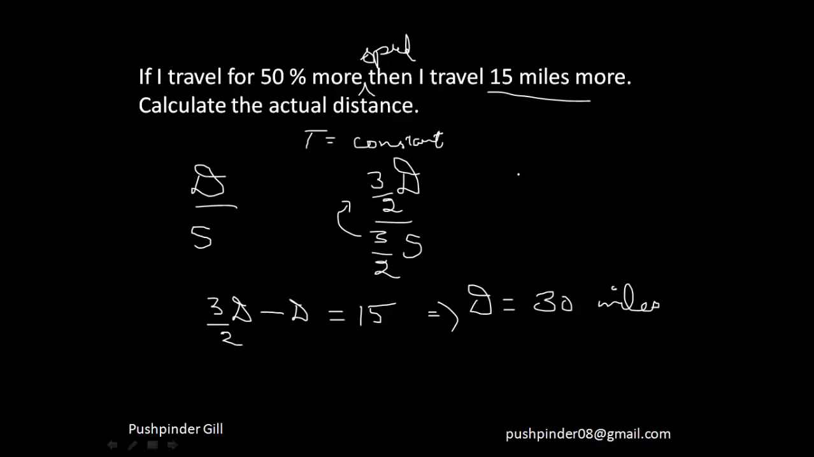You can always also solve this question as: I'm traveling 15 miles more and it's 50% of what I travel. So that means the 100% is 30 miles. But this approach is better. Why? Because when a complex question comes in, you would be required to form such equations and solve for the answer.